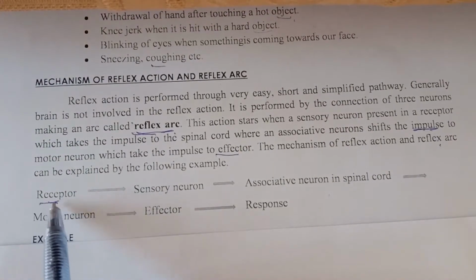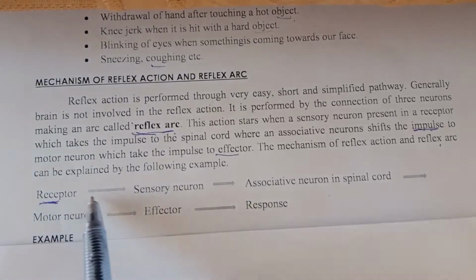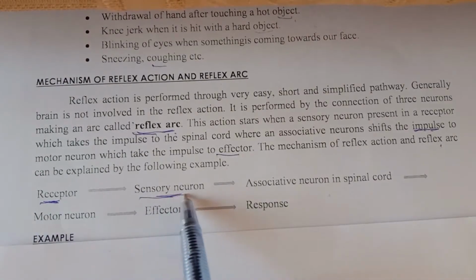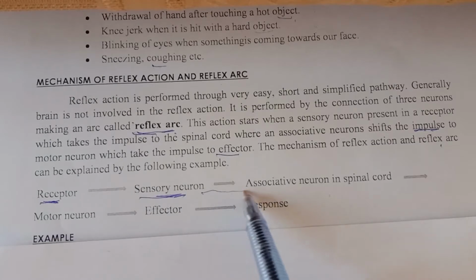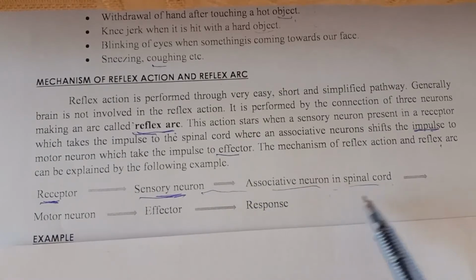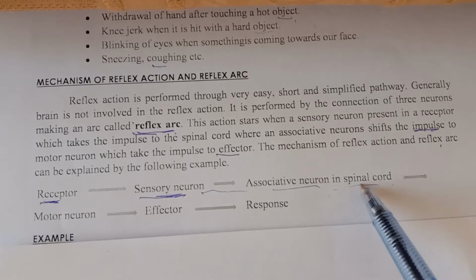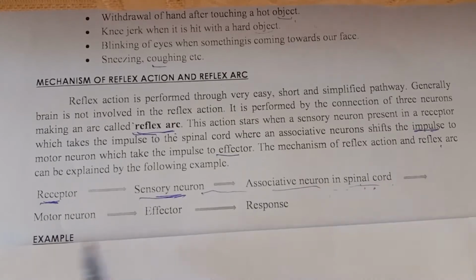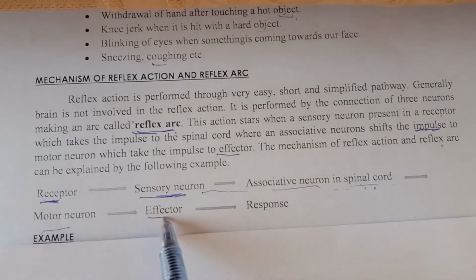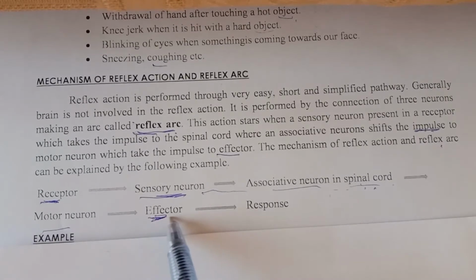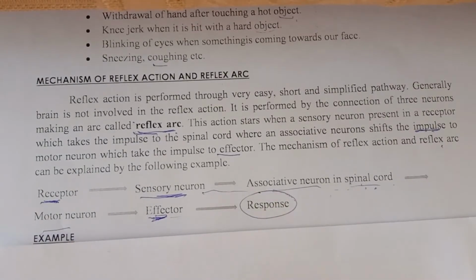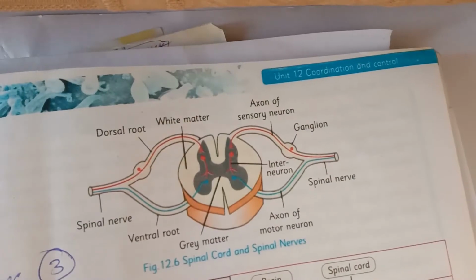The receptor receives the stimulus, then the stimulus is delivered to the sensory neuron, which carries the impulses to the associative neuron in the spinal cord. The spinal cord analyzes the impulse and then delivers the information or decision to the motor neuron. The motor neuron carries the information to effectors, so the effector gives response. The diagram explains the whole process of reflex action.